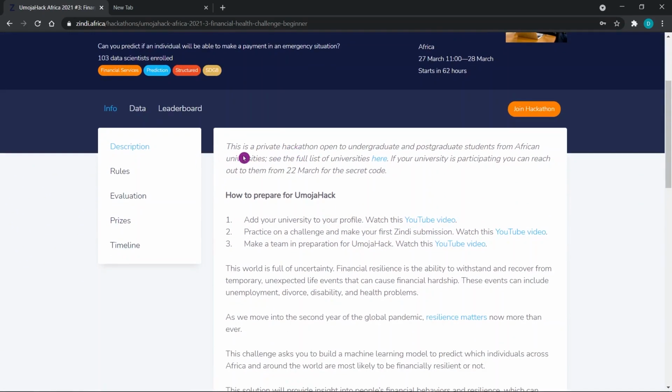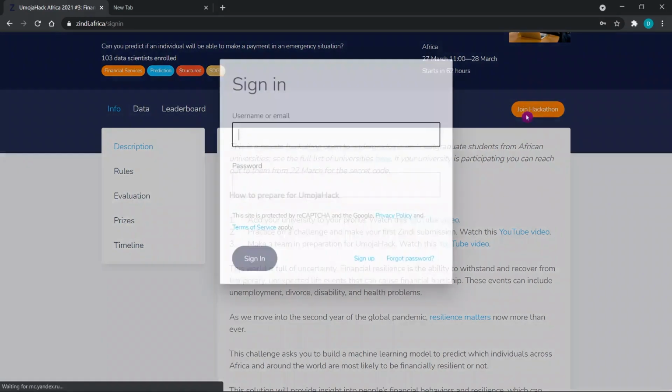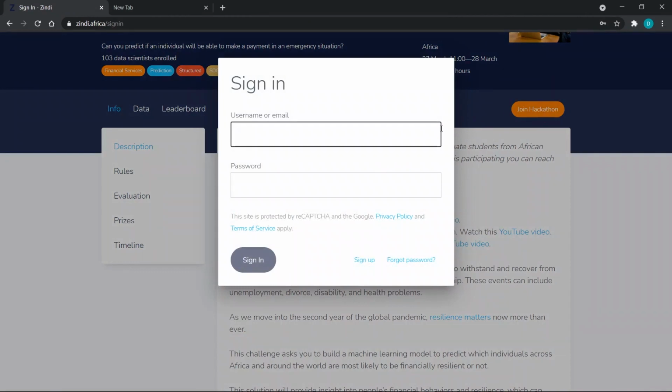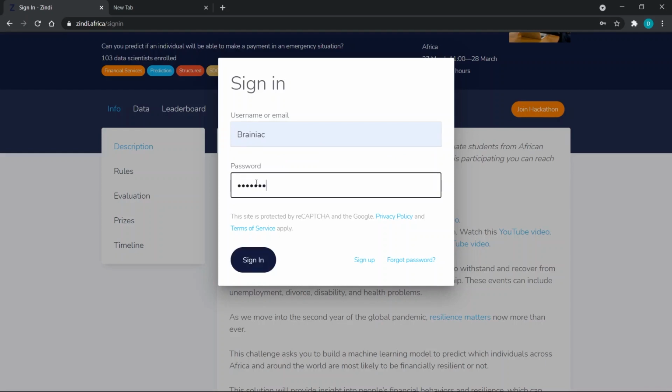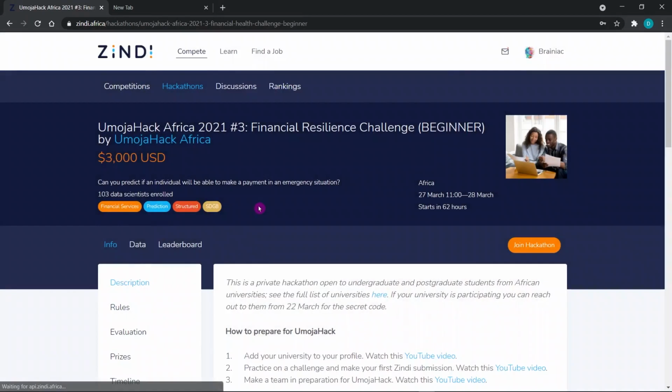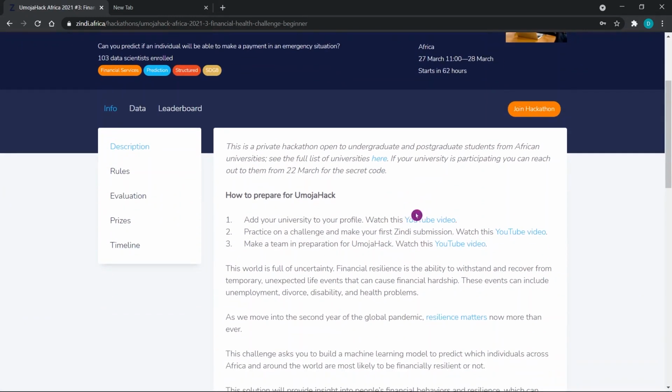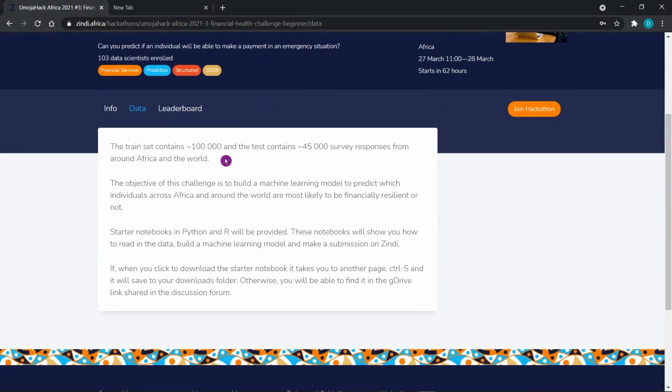This is a private hackathon open to undergraduate and postgraduate students from African universities. For you to join, you must have a secret code. You can go ahead and click on join hackathon. Before we join, you can provide your username and your password. After joining, you'll have access to the data. The data will contain a training set, a test set, a sample submission file, and a starter notebook, both in R and Python.